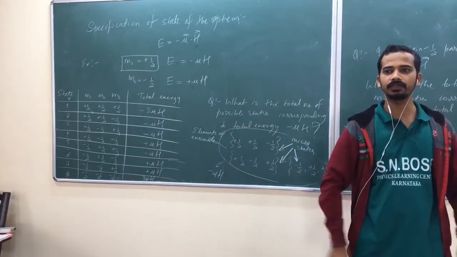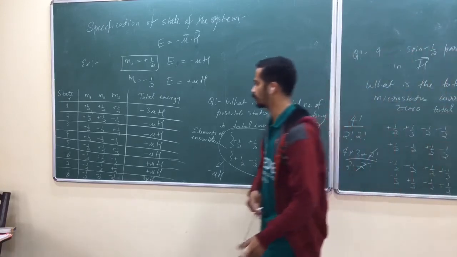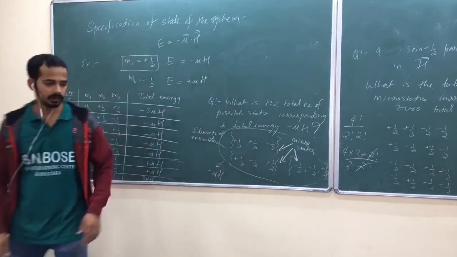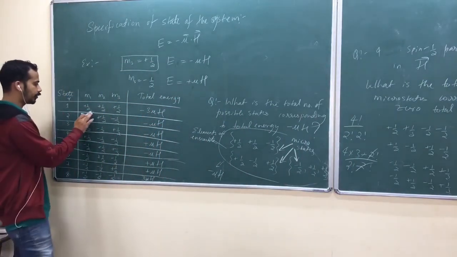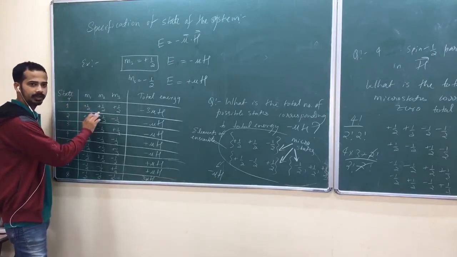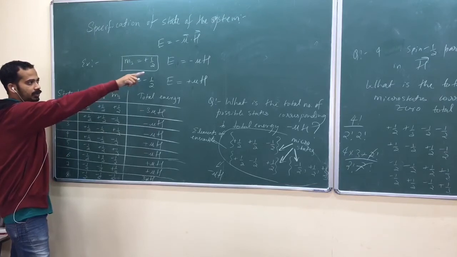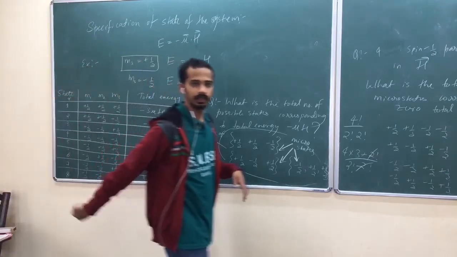Addition of energy of individual particle. That's what I'm writing here. You have 3 spin half particles here. How have I written total energy? By adding the energy of individual. And here I know first particle is spin up, second particle is spin up, third particle is spin up. So spin up particle has energy minus mu into H. I have 3 atoms, that's why minus 3 mu H. Okay? Like that.